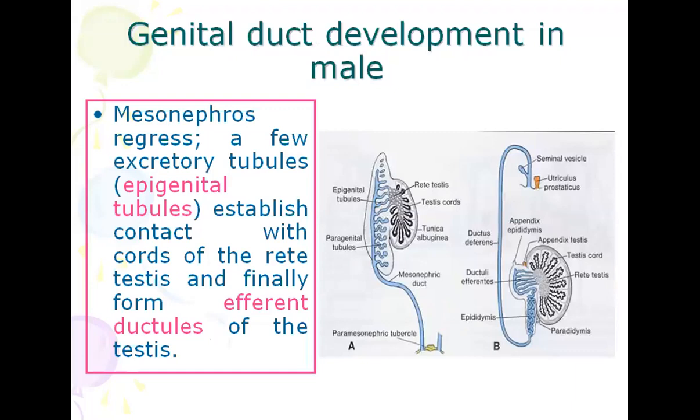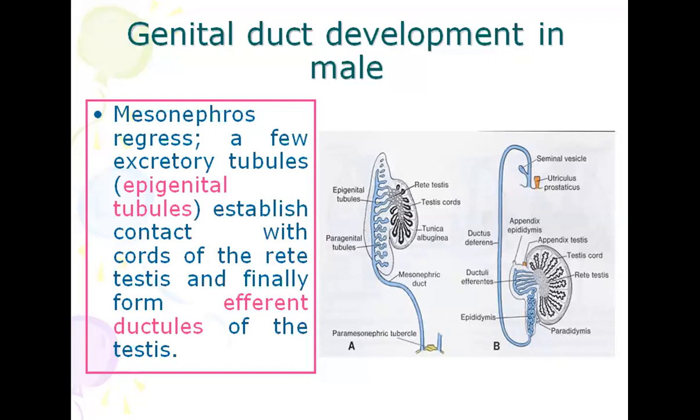The genital duct develops in male. The mesonephric regress a few excretory tubules. In this diagram, you can see mesonephric regress a few excretory tubules, that is epigenital tubules, establish contact with the cords of the testis and finally form efferent ductules of the testis. These form the efferent ductules of the testis.